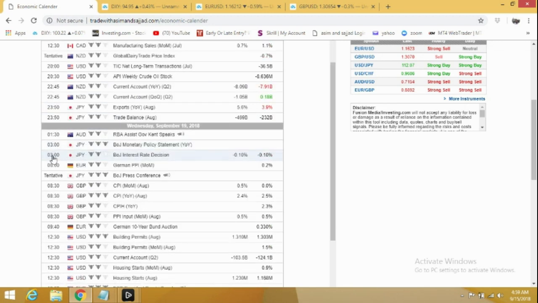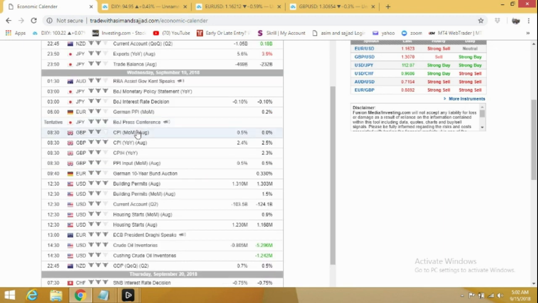On Wednesday, the day will start with the Bank of Japan interest rate decision. Though it's unchanged, it's a big event, so we can expect huge volatility in all JPY pairs. In the Bank of Japan press conference, we can expect some positive announcement for the Japanese yen. At 8:30 GMT, we have the CPI for GBP. I don't expect much volatility during this time.